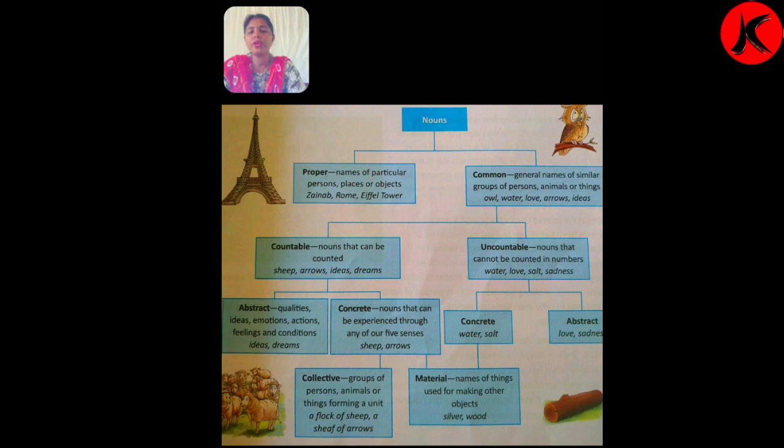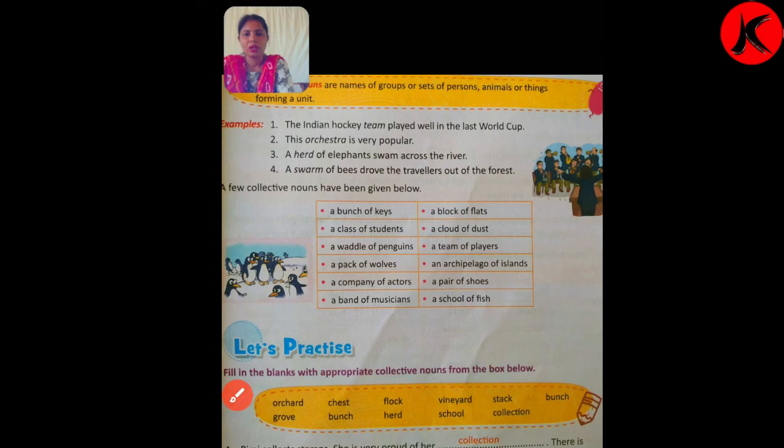Now moving forward, here you can see, we will learn here in detail about collective nouns. Here the definition is given of collective nouns. Collective nouns are the names of groups or sets of persons, animals or things forming a unit.